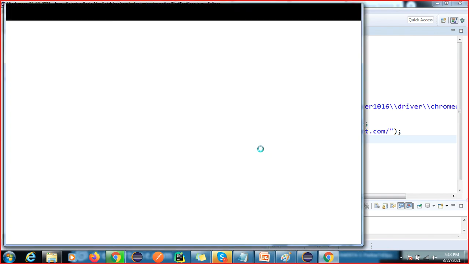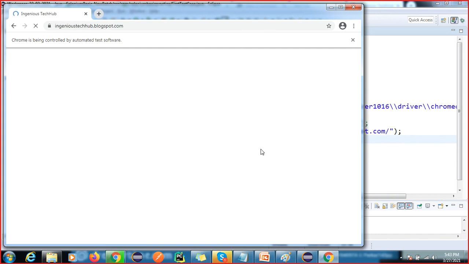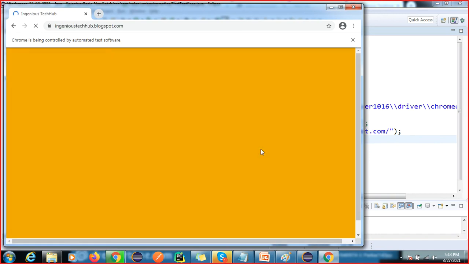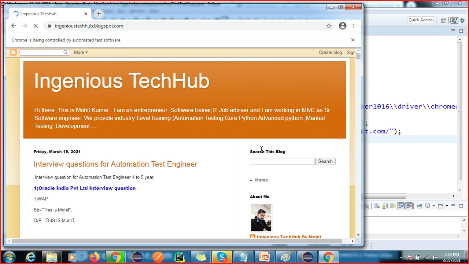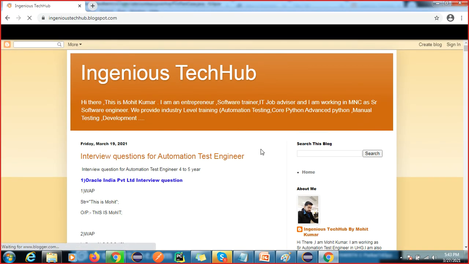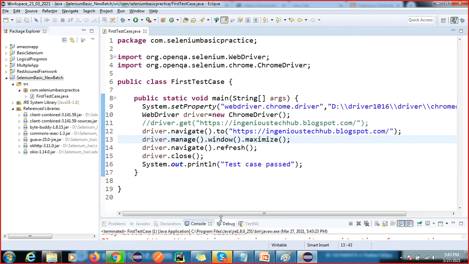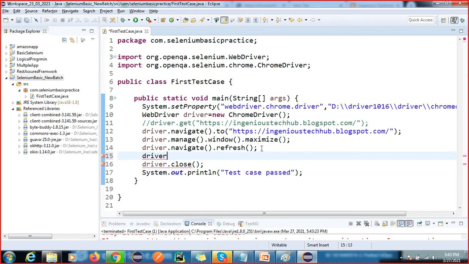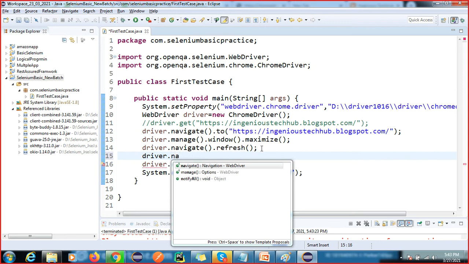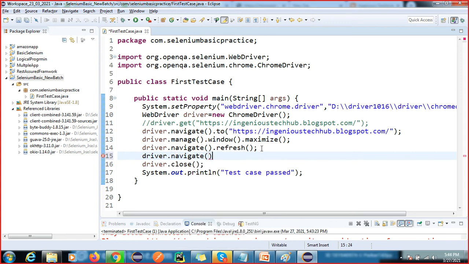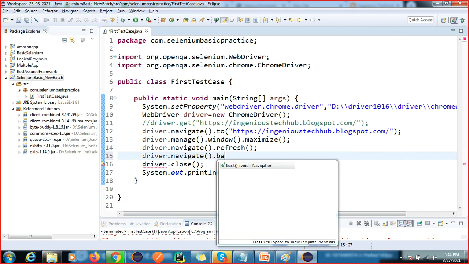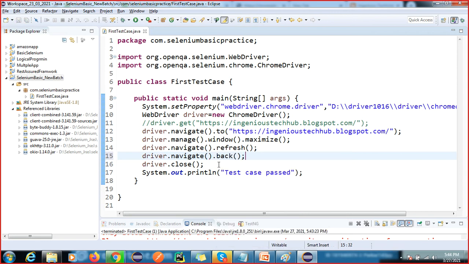You can see we are just using Selenium, which is also a library. Just by using Selenium it refreshes fast, closes, and shows the test case passed. How can you go back? After refreshing this, I want to go back, so navigate dot back.